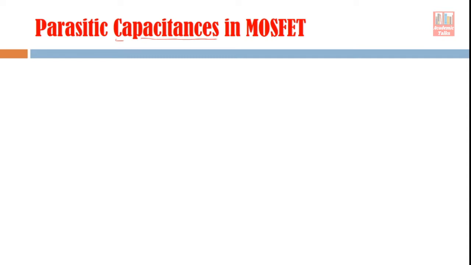There are some components which are not playing any role at low frequency or at DC signal conditions, but they become very dominating at high frequencies. These are some parasitic devices. Parasitic means unwanted devices, and mainly they are capacitances. So some parasitic capacitances present in the device become active at high frequency.